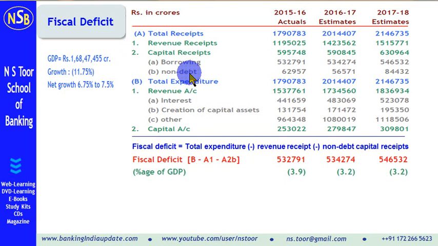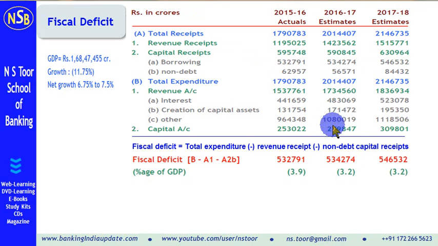So when we calculate, we get the fiscal deficit at this level, and all this is amount in crores of rupees. So fiscal deficit in India budget is 5,46,532 crore for 17-18.